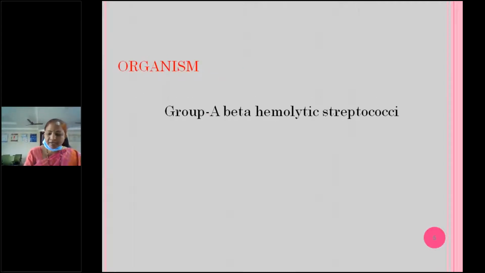And coming to the organism, as all of you know, it's due to group A beta hemolytic streptococci. What are the other diseases caused by group A beta hemolytic streptococci? One is acute rheumatic fever. Any other conditions which are caused by this? Glomerulonephritis. Good. Anything else? Throat infection.